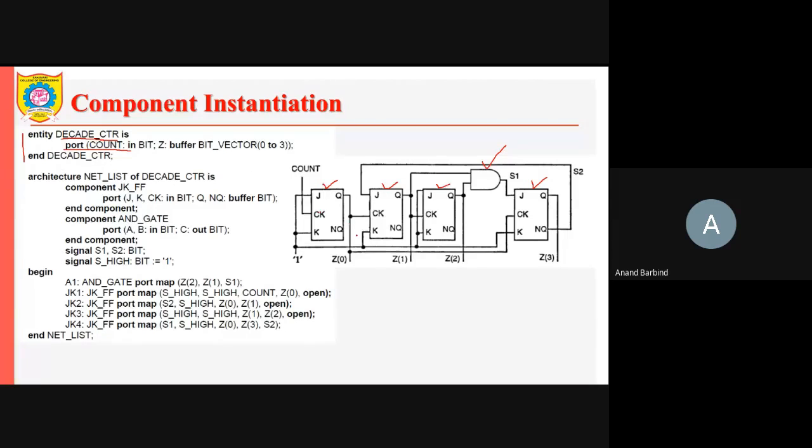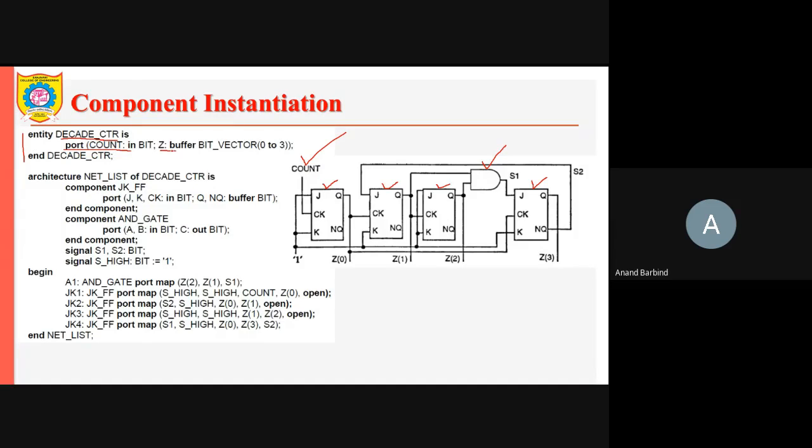Of course, there is one clock input, CK. This is the count input where the input clock is given. So it is an input.